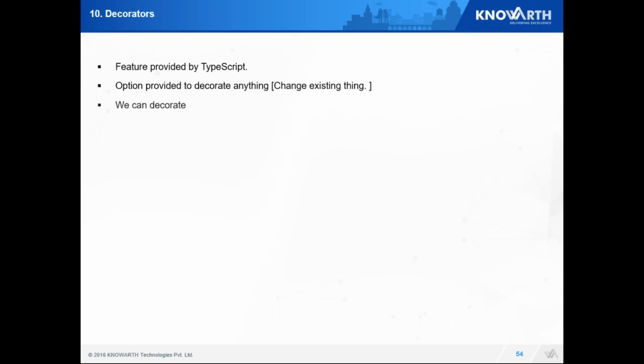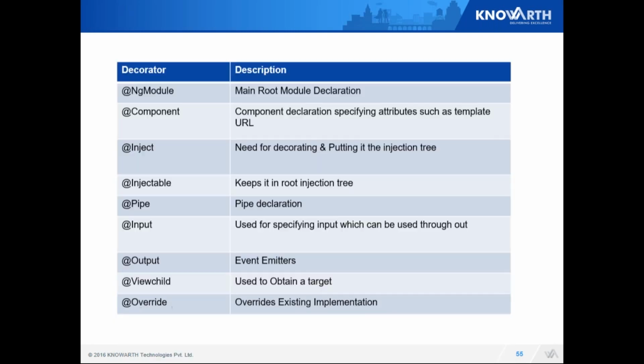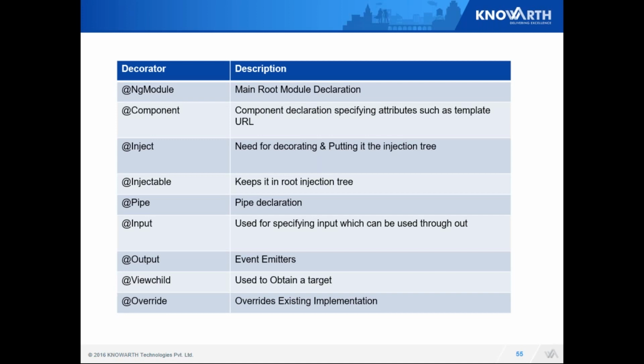Next is decorators. Decorators are an extensive feature of TypeScript which provides us the ability to manipulate inbuilt things. What all can I decorate? I can decorate a class, I can decorate a property, I can decorate a method, I can decorate any parameter. That pretty much covers everything. They are always prefixed with the @ symbol. Some of the decorators defined: we pretty much looked over ngModule, @Component, Inject, Injectable, Pipe, Input, Output.